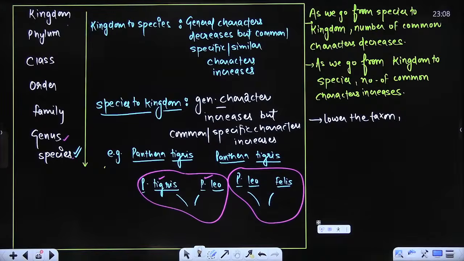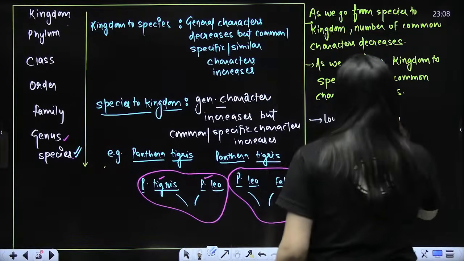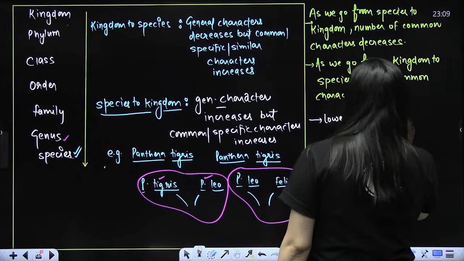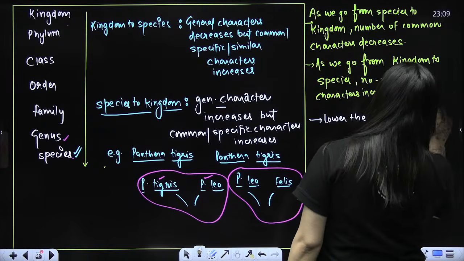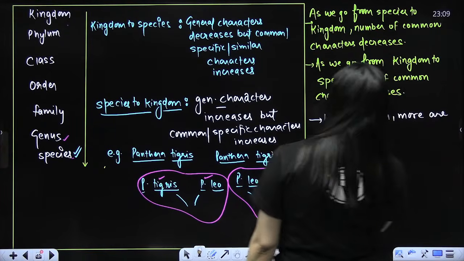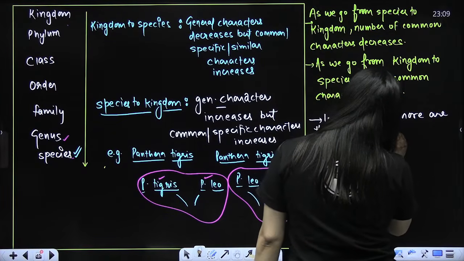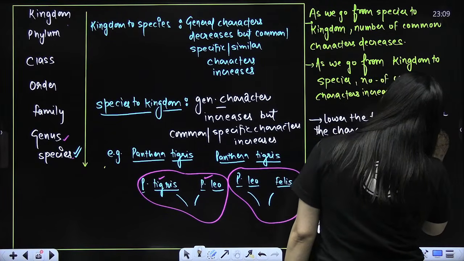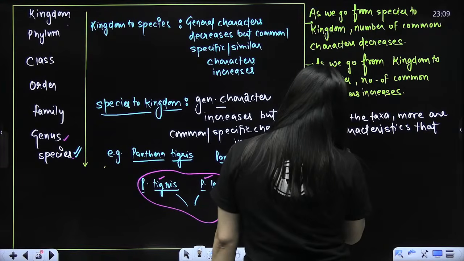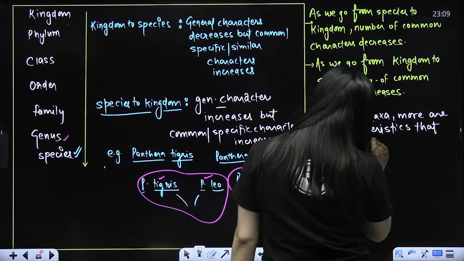So the lower the taxon, the more are the characteristics that members within a taxon share. Lower the taxon or taxa, more are the characteristics that members within a taxon share.